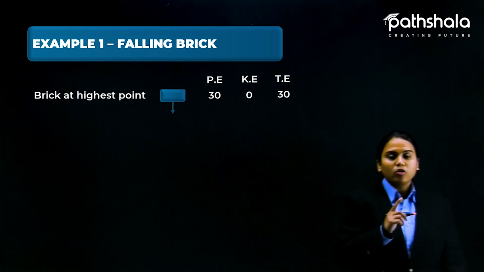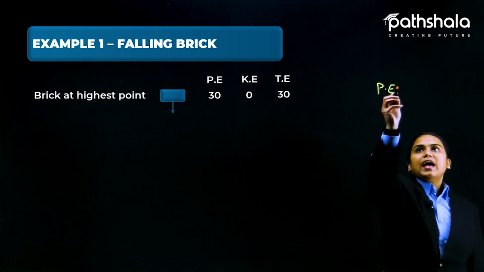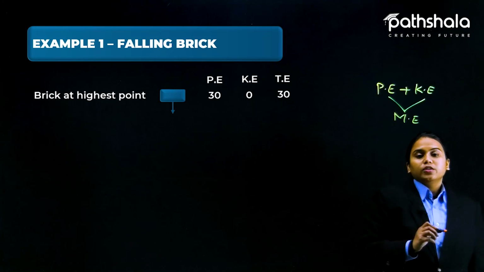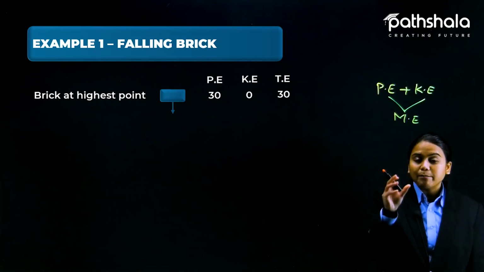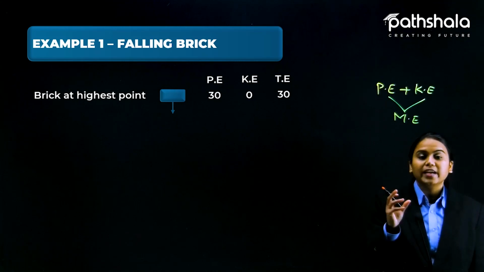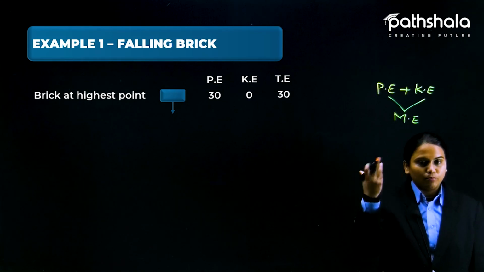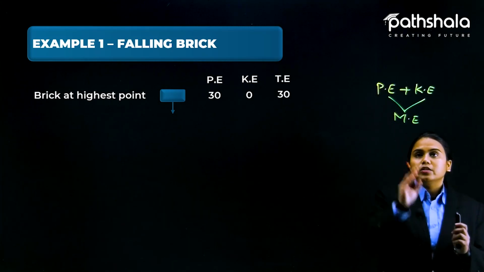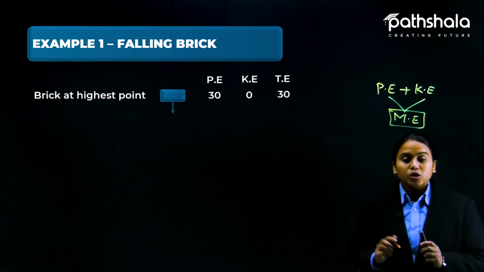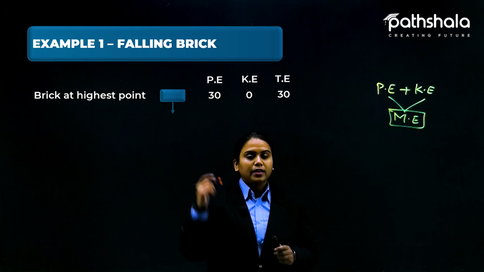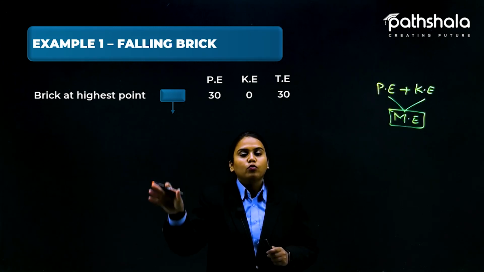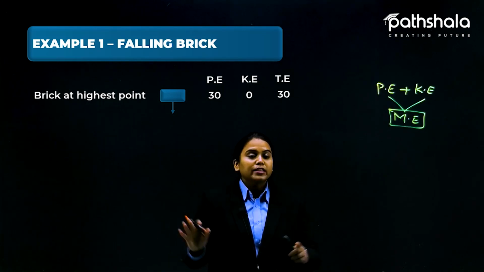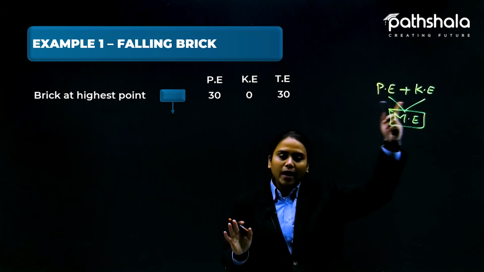Okay, and earlier I have told you that potential and kinetic energy together make mechanical energy. So mechanical is what happens with a physical body, any physical body having certain motion or any kind of change. Okay, but it should be applicable to a physical body only. So that is why it is named mechanical. Here you can see that the brick is a physical body, and that body is now moving toward the ground. So we can say that it is doing mechanical work. Now this mechanical energy has two parts, potential and kinetic.